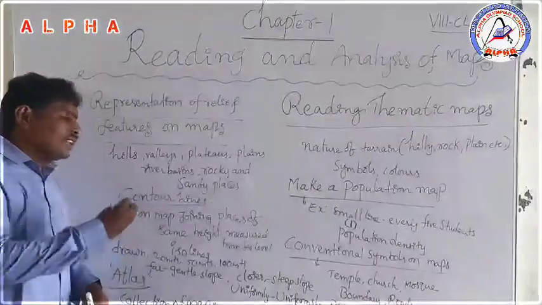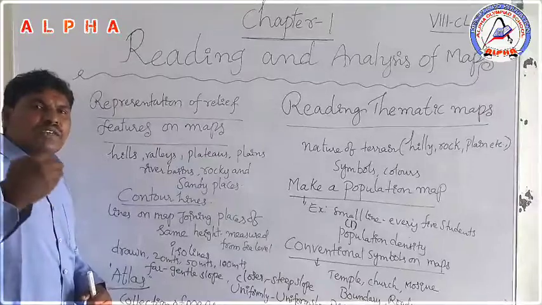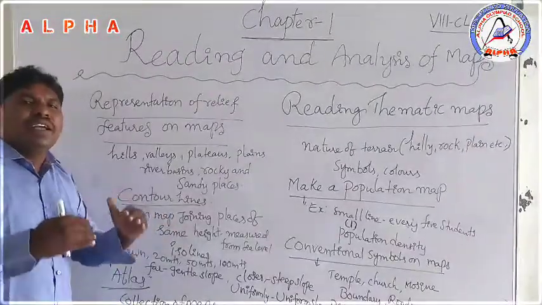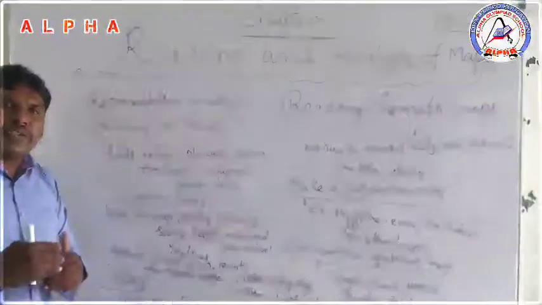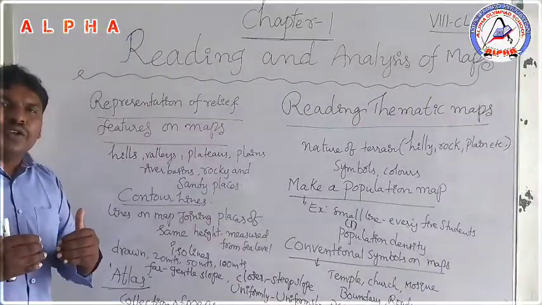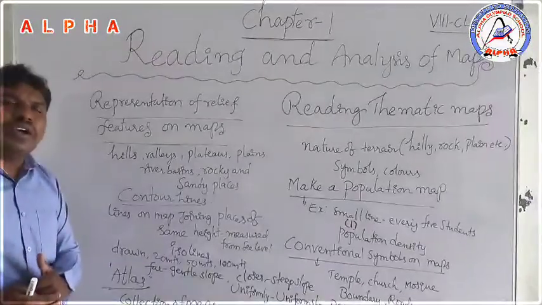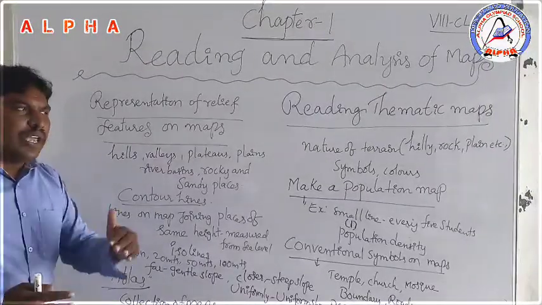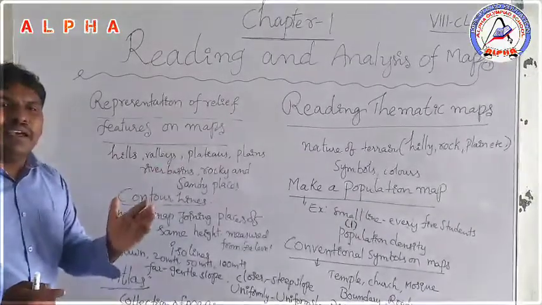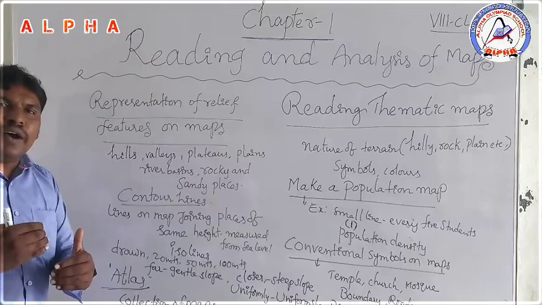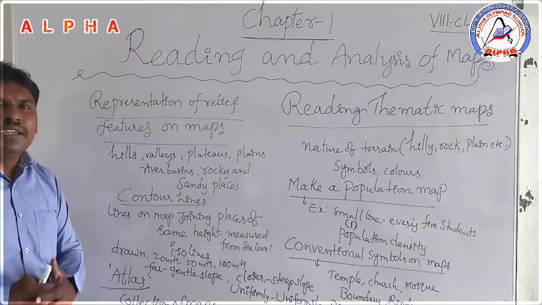Contour lines on a map join places of the same height, and these contour lines are measured from sea level, taking sea level as the starting point, zero level. You know that before, to calculate the height of a mountain or peak, we take the starting point from sea level.